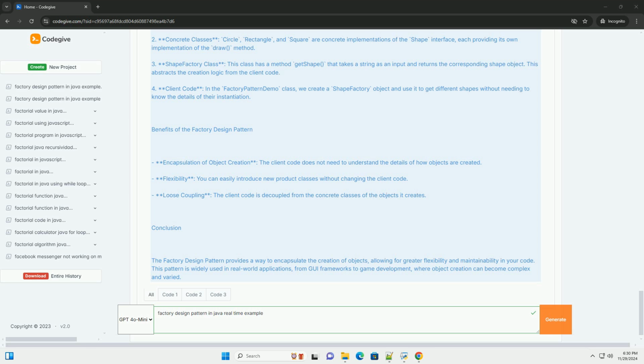Conclusion. The factory design pattern provides a way to encapsulate the creation of objects, allowing for greater flexibility and maintainability in your code. This pattern is widely used in real-world applications, from GUI frameworks to game development, where object creation can become complex and varied.